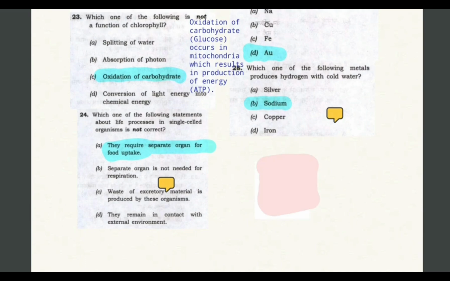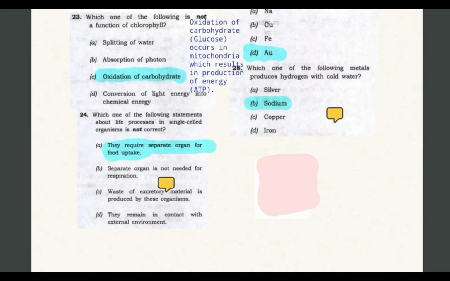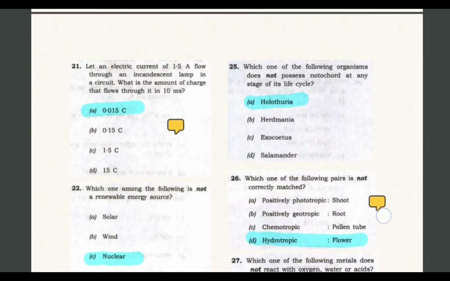Which one of the following statements about life processes in single cell organisms or prokaryotes is not correct? So A, they require separate organ for food uptake. Here is the explanation. All prokaryotic organisms such as bacteria and archaea are unicellular, and a single cell performs all the functions such as metabolism, excretion and reproduction. So they do not require a separate organ for food uptake. Let's move on to the next question.